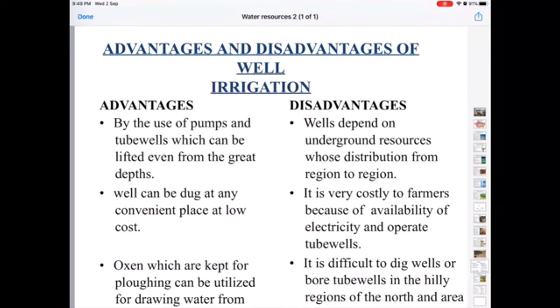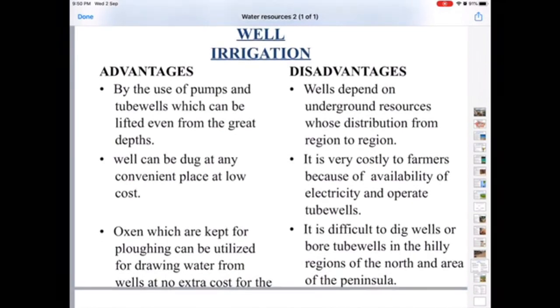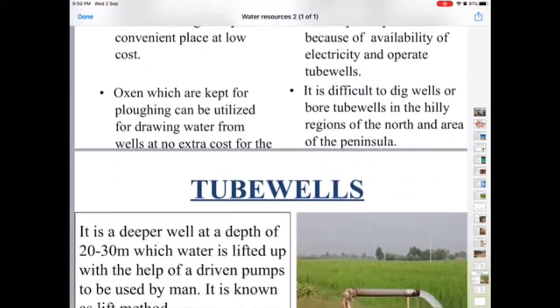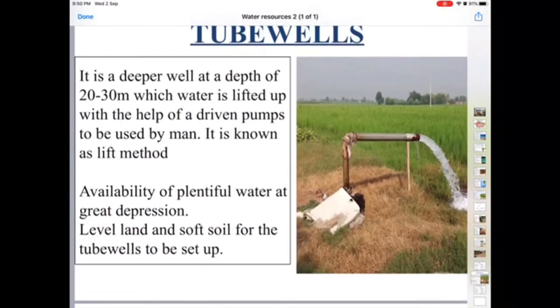But what are the disadvantages of well irrigation? Some of the wells will dry up during the summer season. The perennial wells, they are unlined wells, so they cannot supply water throughout the year, and wells can only supply water to the small agriculture field. They are not able to provide water to the large agriculture field. So they have advantages and disadvantages both.